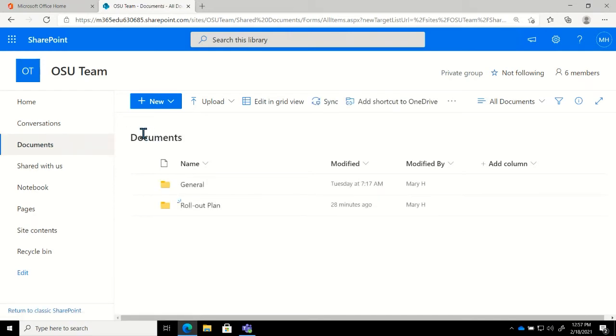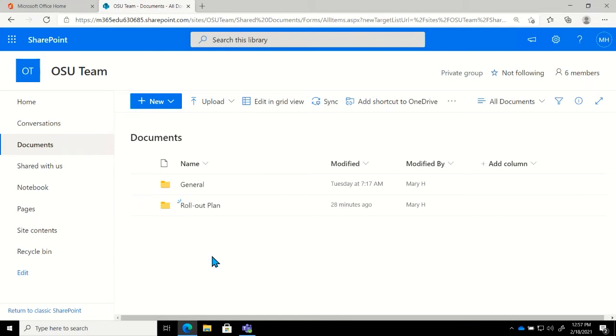So for every channel that we create in Teams, in that team, a folder is automatically created on the SharePoint site. So when I added that rollout plan channel, a rollout plan folder was automatically created on the SharePoint site that corresponds to that channel. Now, please understand that that is a one-way street.